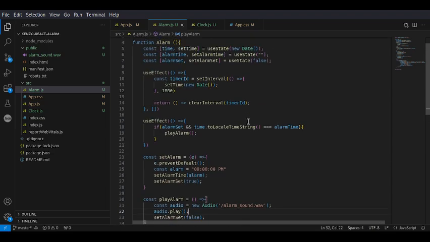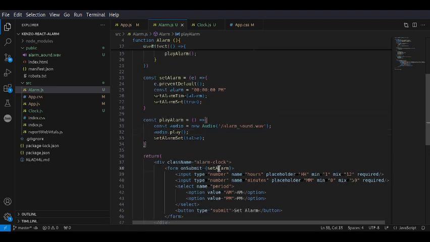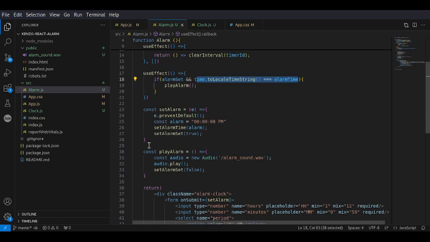Let me see. So what happens is we put in the values, hours, minutes, and the period. We call setAlarm. It takes in the alarm, and then we set the alarm time, and then we set setAlarmSet to true, and then obviously the useEffect will check if either of these two statements are true: if alarmSet, and also if the time is equal to the alarm time, and if that's true, it will play the audio.